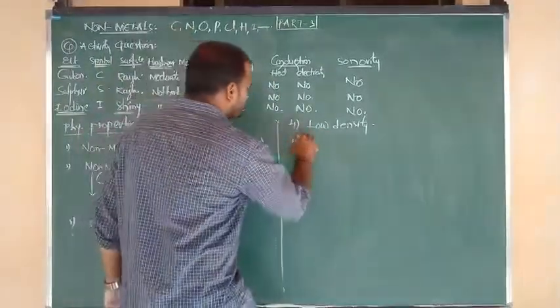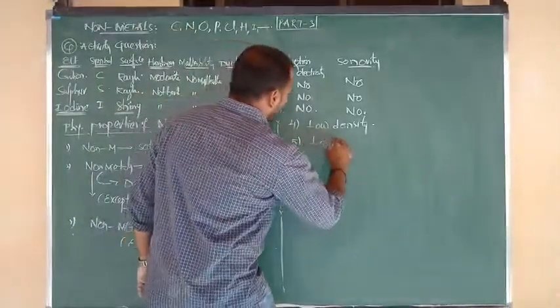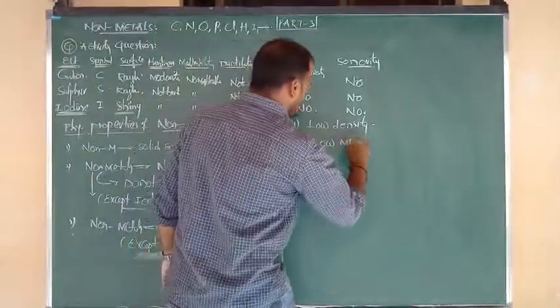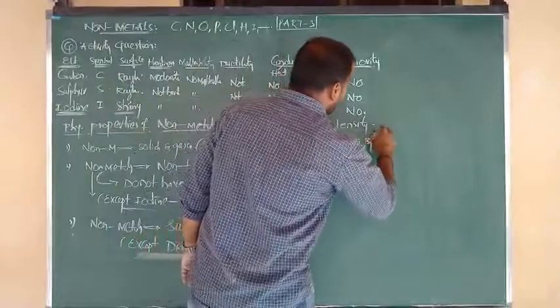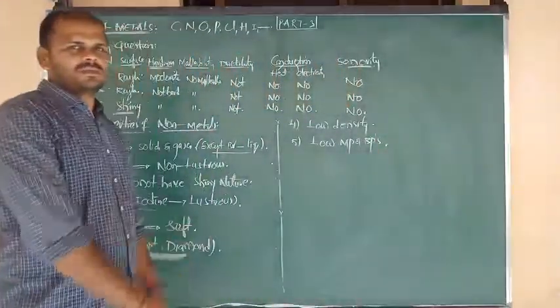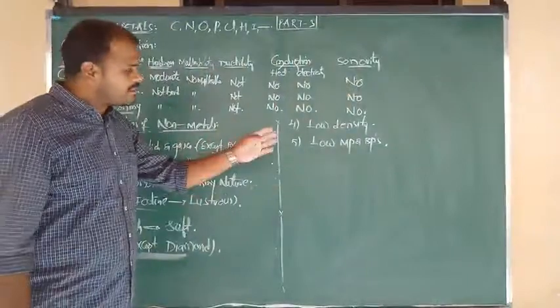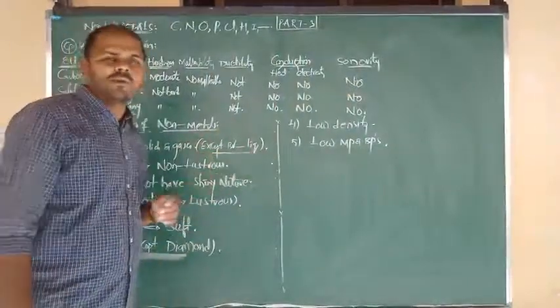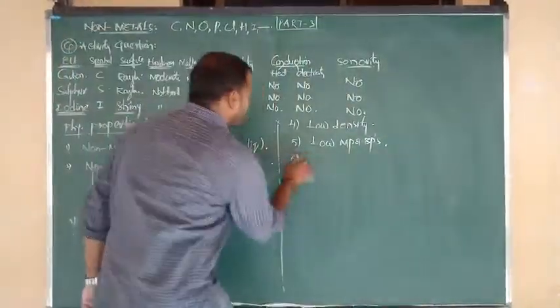Another property we can write automatically: due to their low density, non-metals have low melting points and low boiling points. Okay, next let's go to another property.